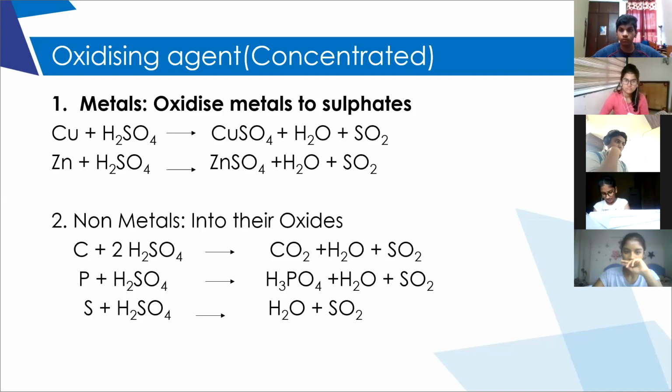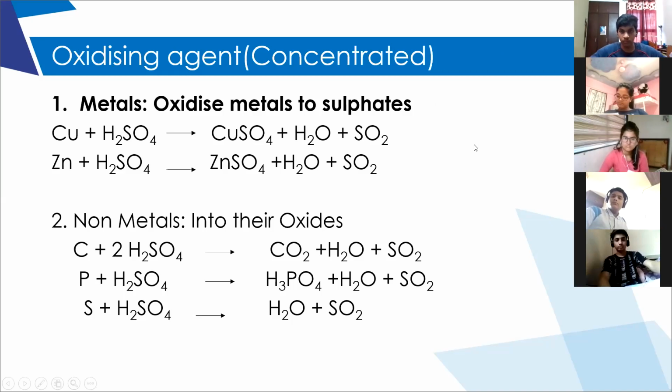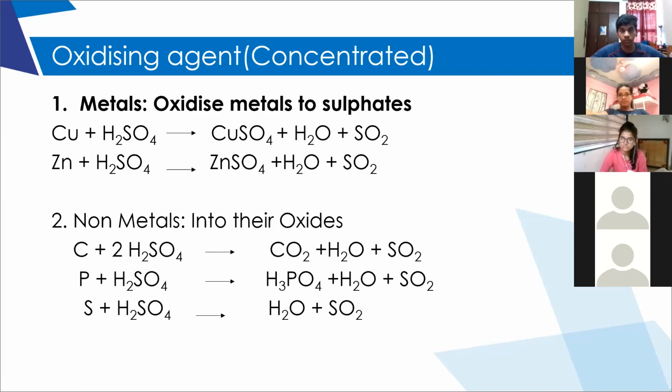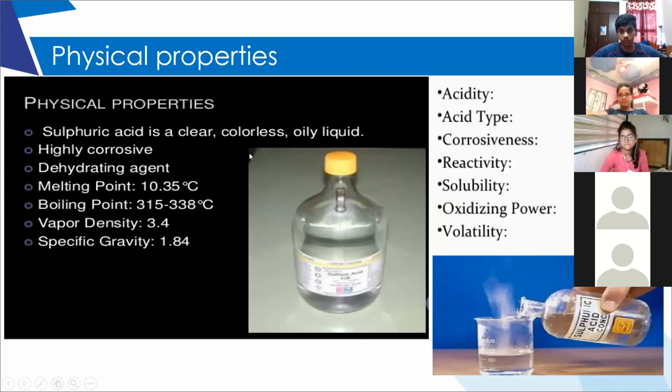Now, the next test to identify sulfuric acid. We know that sulfuric acid, HCl, and nitric acid, all three acids are colorless. But how to identify physically? We discussed yesterday, if you observe, sulfuric acid is an oily liquid, whereas HCl and nitric acid are not oily liquids.